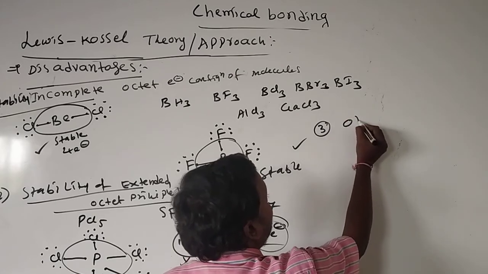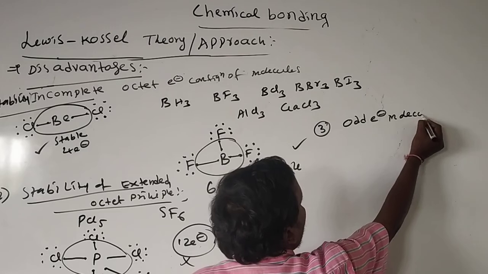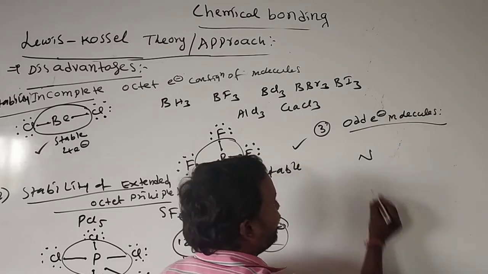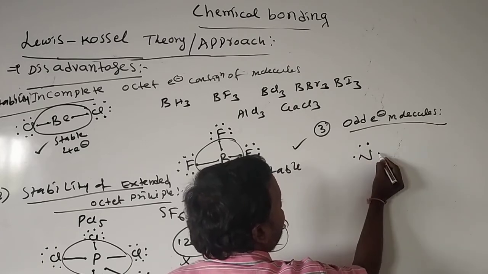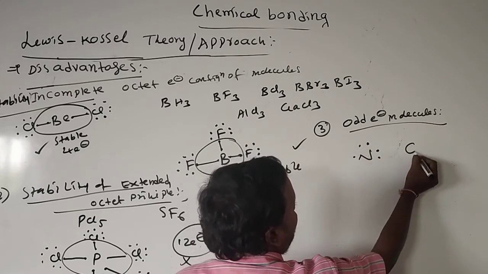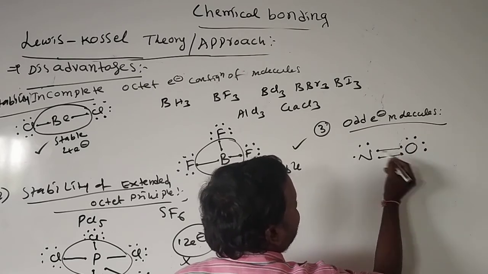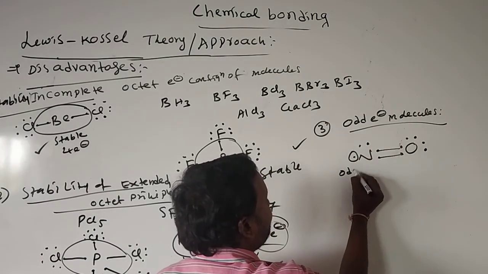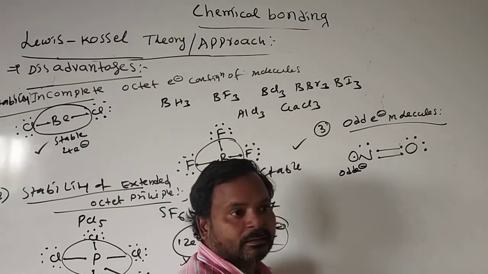Third disadvantage, stability of odd electron molecules. Nitric oxide is there. This is what we call nitric oxide. Here we have an odd electron, but it is stable. Why is it stable?